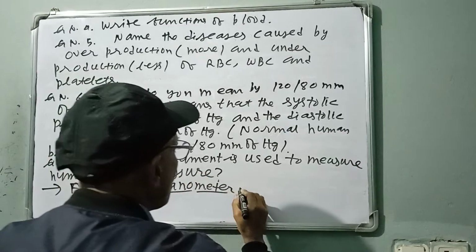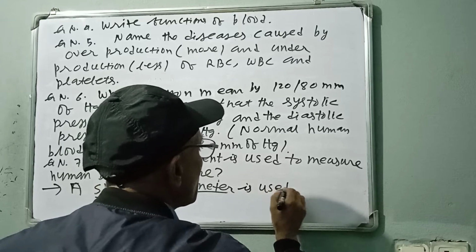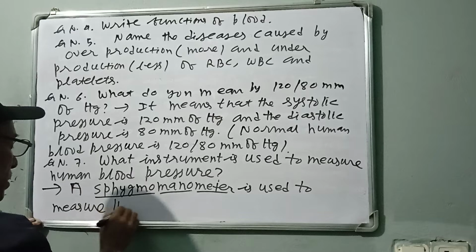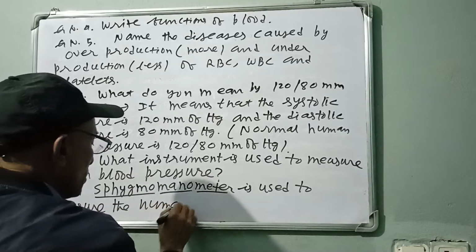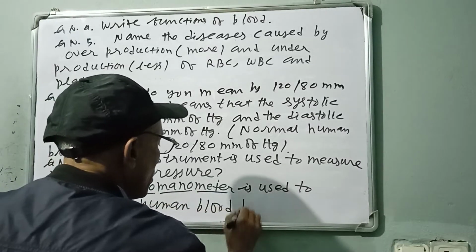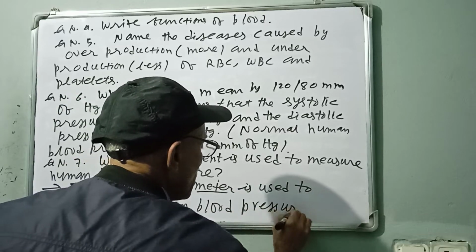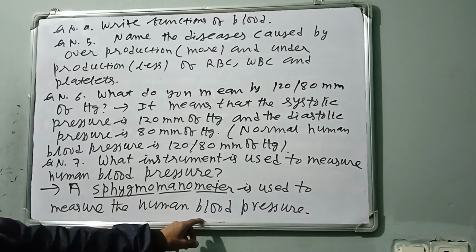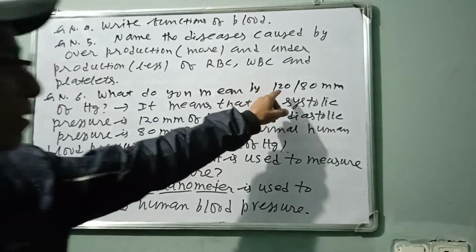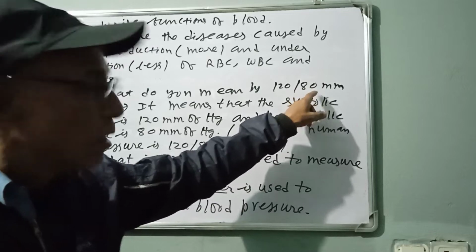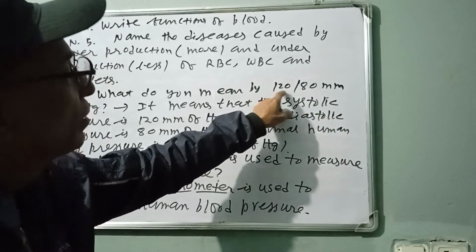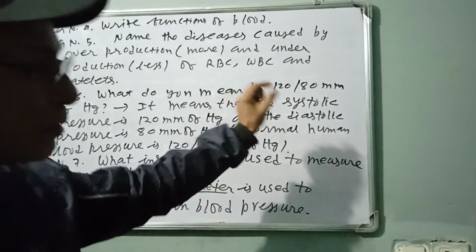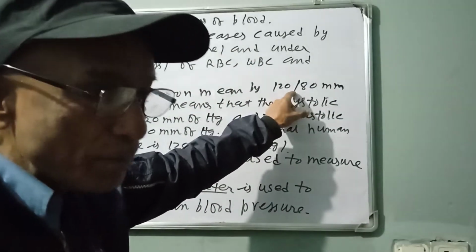A sphygmomanometer is used to measure the human blood pressure, which is normally 120 by 80 mm of Hg. If it is 130 by 90 mm of Hg, the person is slightly suffering from high blood pressure.